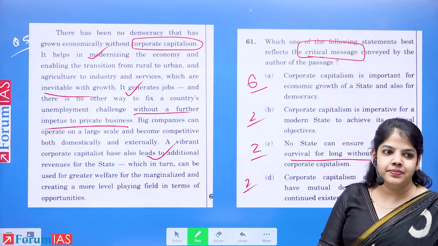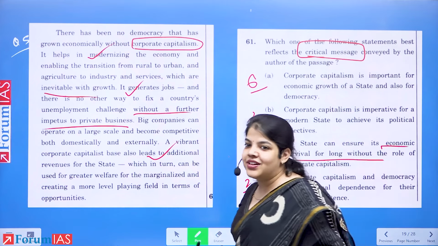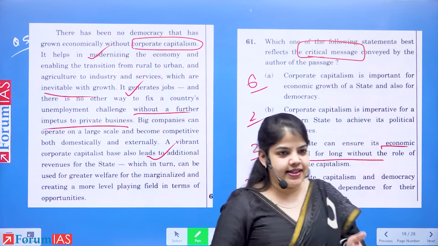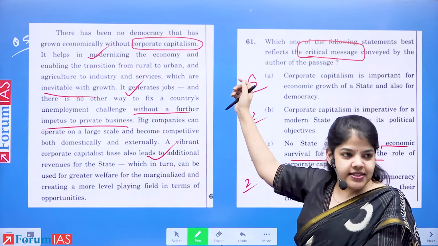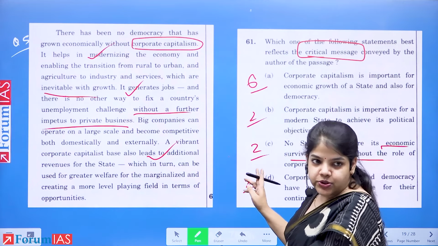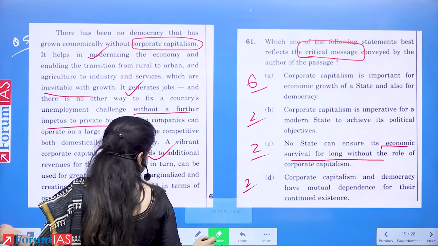Now in passage-based questions, in verbal ability, it is very important that we don't bring our own understanding. The passage is saying something, we understand it for what it is saying. Over here, the passage we have recognized is talking about corporate capitalism. The first statement itself tells us there has been no democracy that has grown without corporate capitalism. And then I have taken 3 advantages which were given. First, it helps in modernizing the economy.